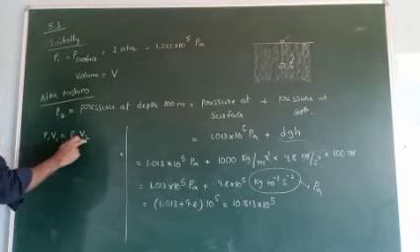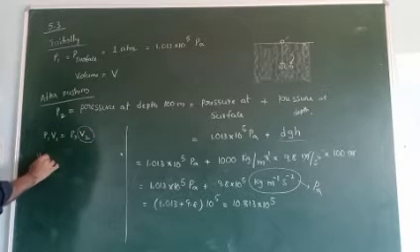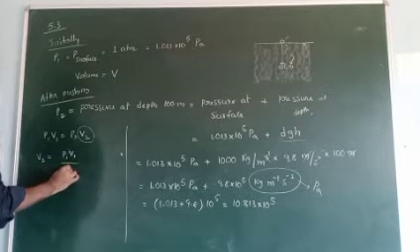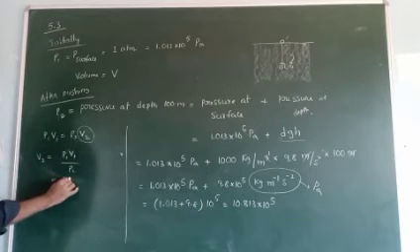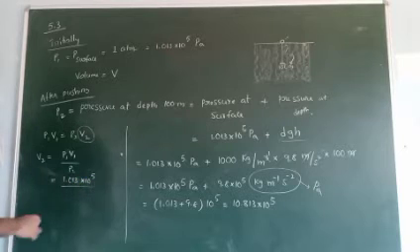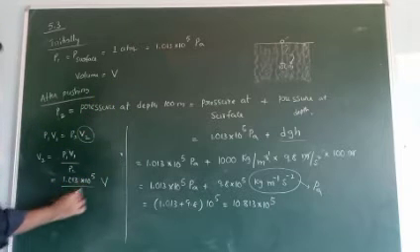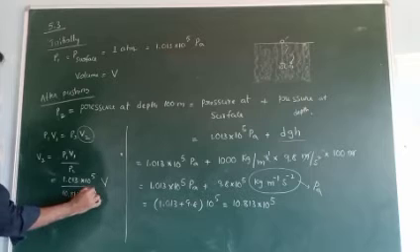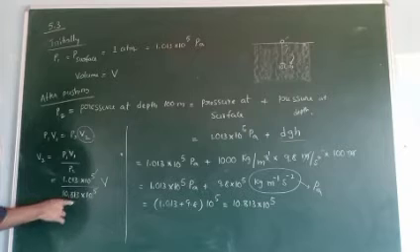But we want the V2 value. V1 we know, we didn't know this one. So V2 is equal to P1 V1 by P2. Right? So P1 value is 1.013 into 10 to the power of 5 by V1, that is taken as V. P2 value is 10.813 into 10 to the power of 5. These two are cancelled. So 1.013 by 10.813 is equal to